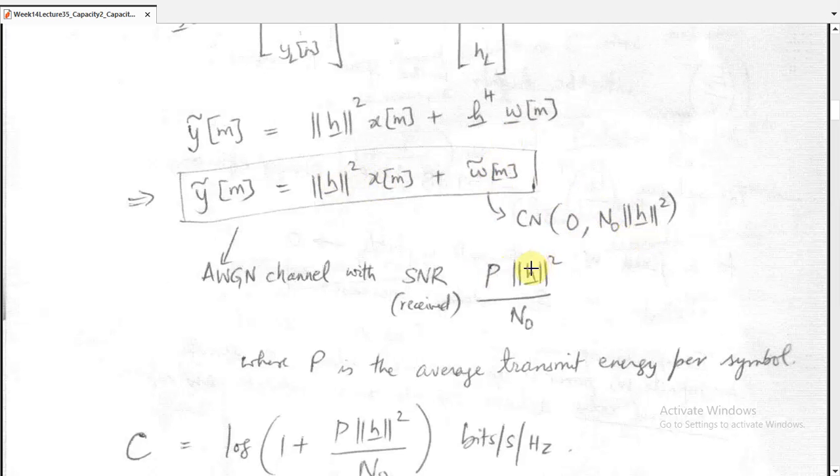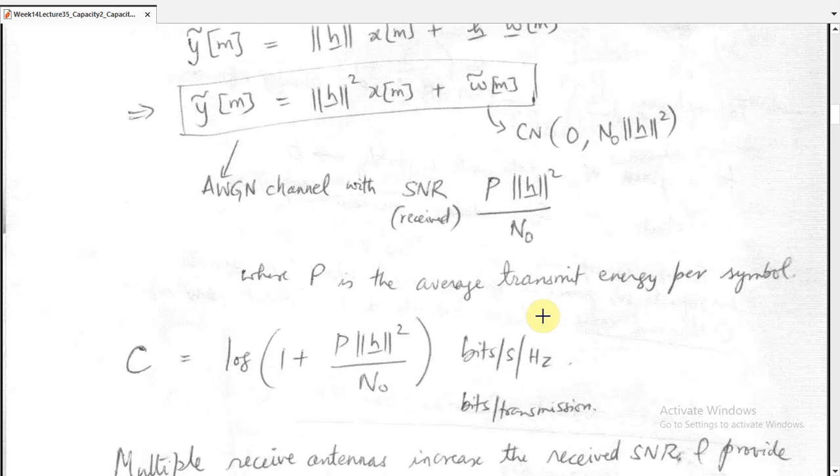So we have the SNR to be equal to this. Because the power is the square of this thing divided by the square of this thing, which is already sigma squared. So this is norm h to the power 4 times the expectation of x squared[m], and that is equal to P. So the x squared terms in the numerator and the denominator will cancel with each other. P is the average transmit energy per symbol.